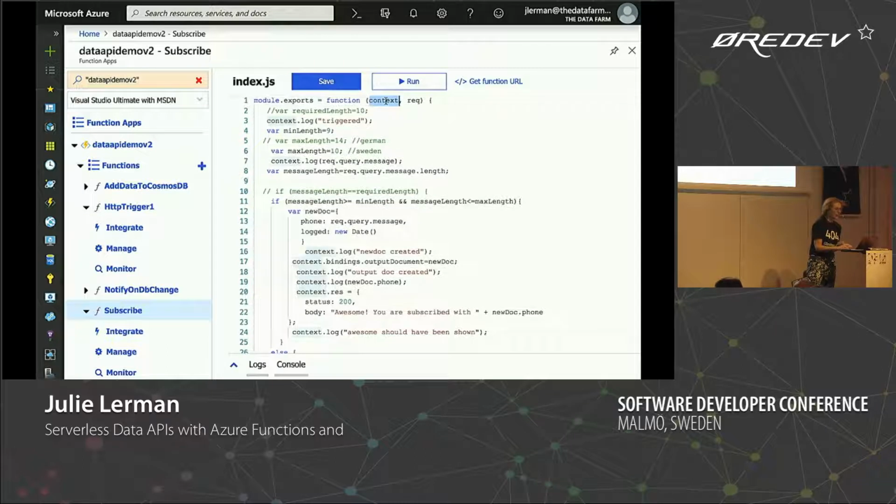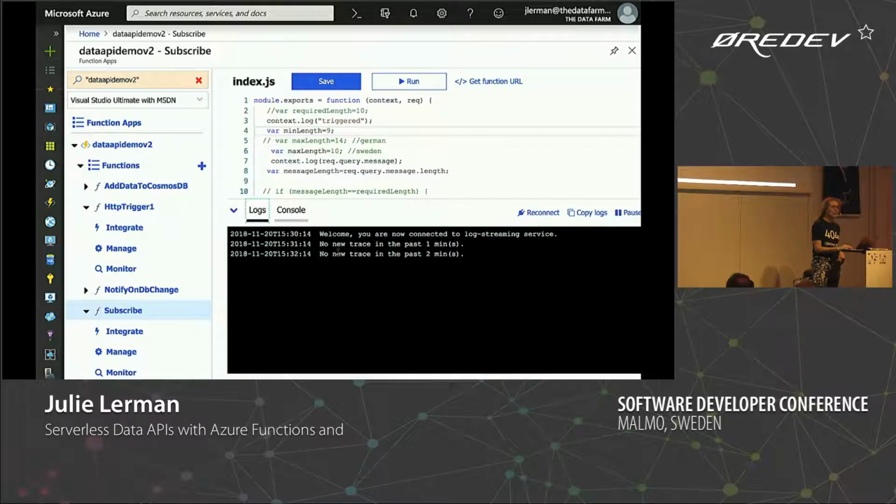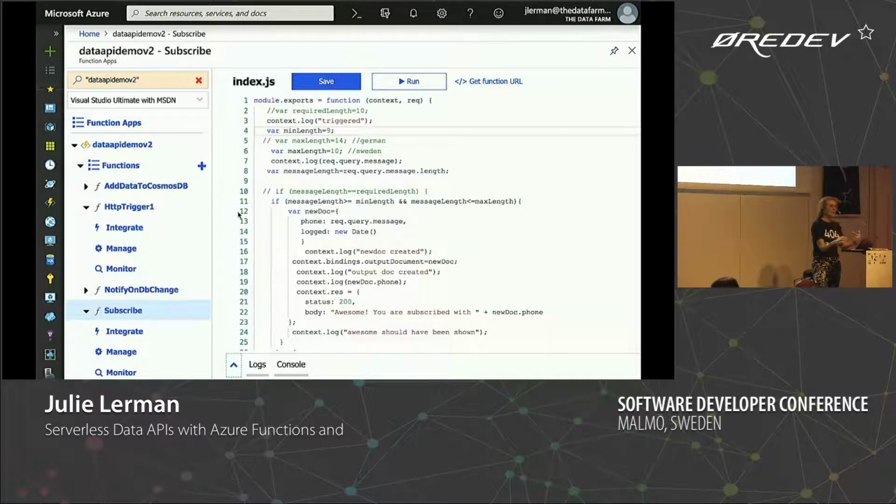So the most important thing in here is this context. We do everything through the context. I was having some problems today. I just used this demo, so why isn't it working? I was actually using the context has a log, right? So the log was outputting stuff. Remember debugging like this in 1988? Just by putting messages and things. So this is still pretty impressive to be able to do right in the portal. But that's what all these context logs are, and those come down here when I'm trying to debug this way. Thankfully, I'm not doing most of my development on the portal anymore.